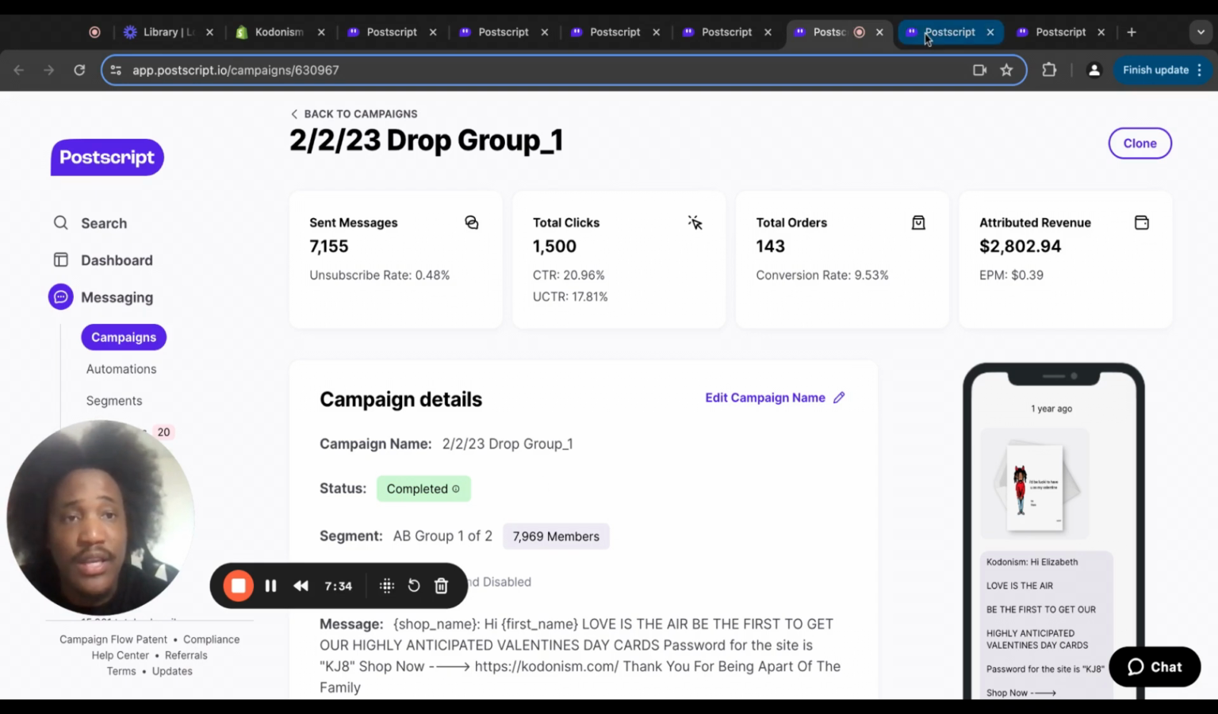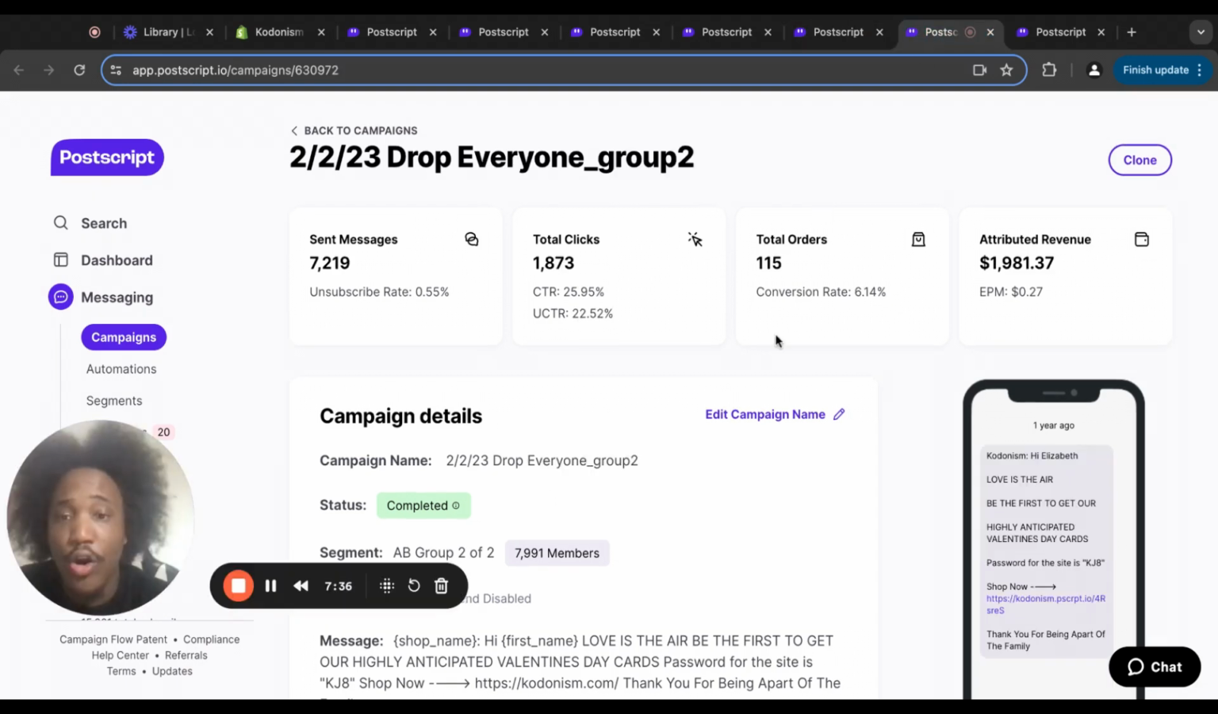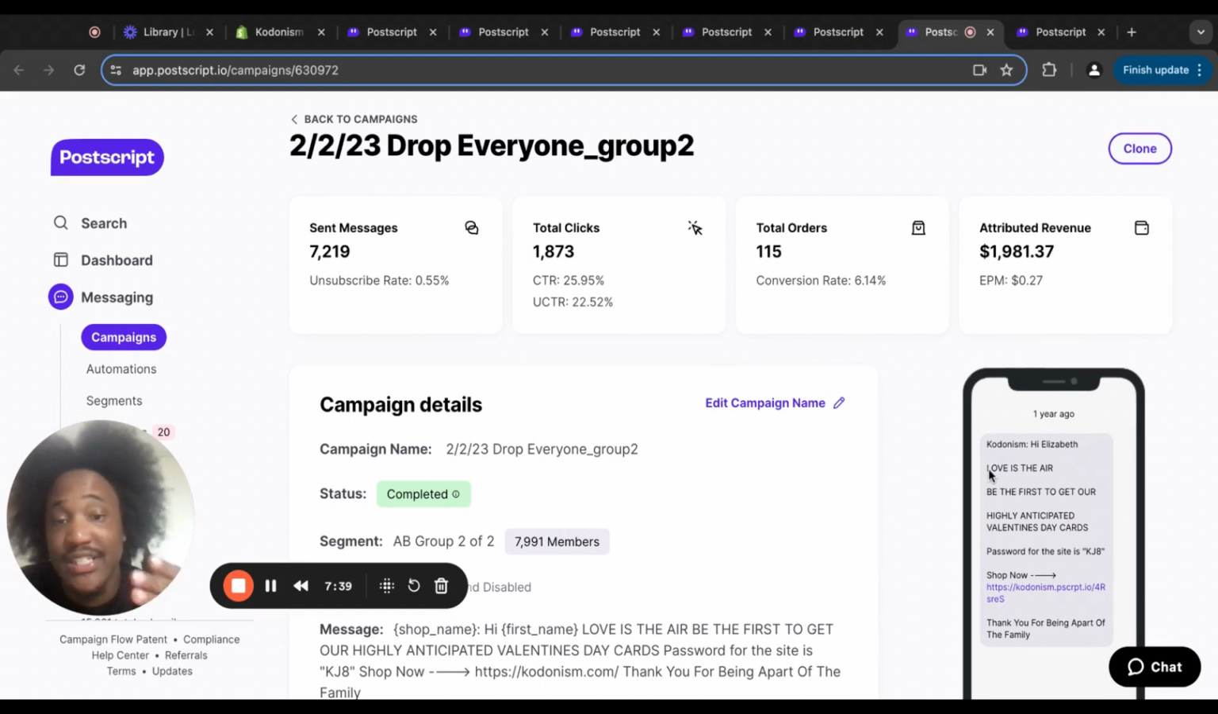On my second test right here, as you can see, it's the same message, but I put no picture because I just wanted to see if I'd get more clicks. On the last one, I had 1,500 clicks with a picture. On this one, I have 1,800 clicks without a picture. So it really didn't make a big difference, like a 300 people difference. It's really not that much in this bucket to make a big difference for us. So I would just go with the picture.